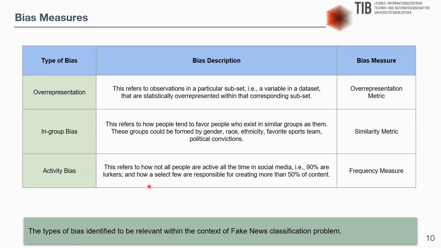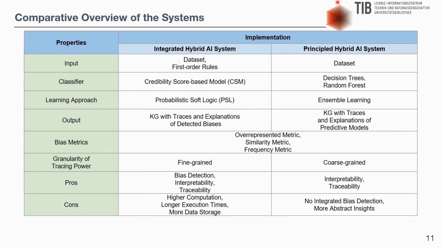This table presents an overview of both implementations based on a selection of properties to facilitate further comparison. The comparison between the integrated hybrid AI system and the principled hybrid AI system utilized in the DoG Bias system is performed here.